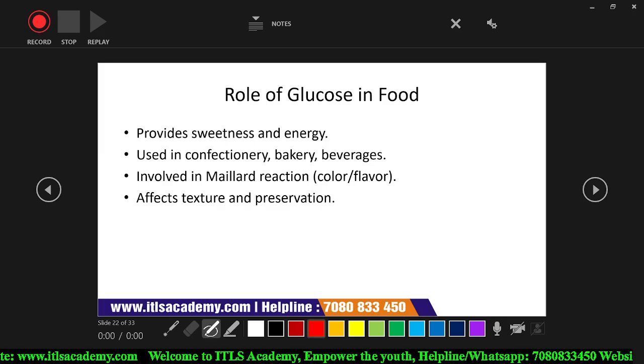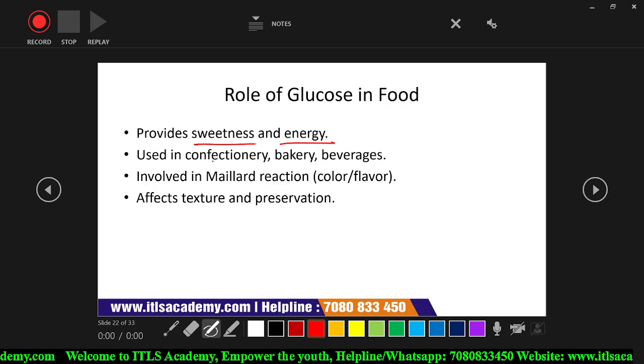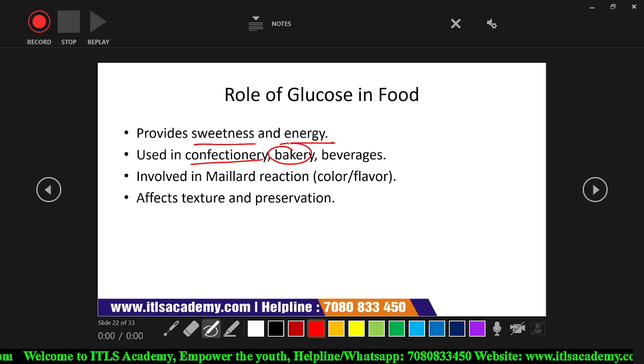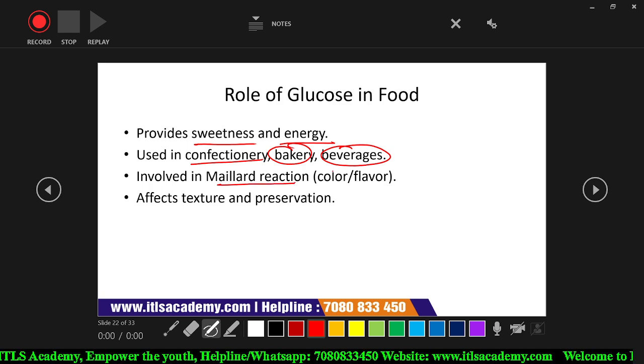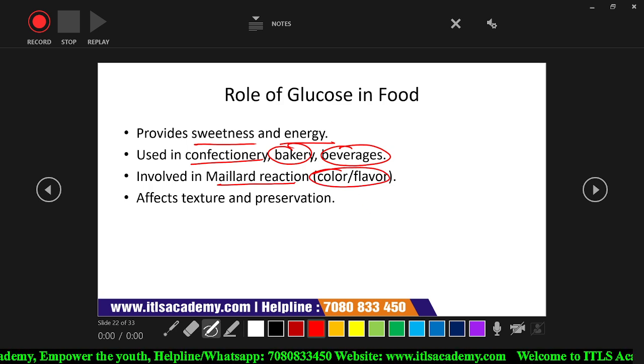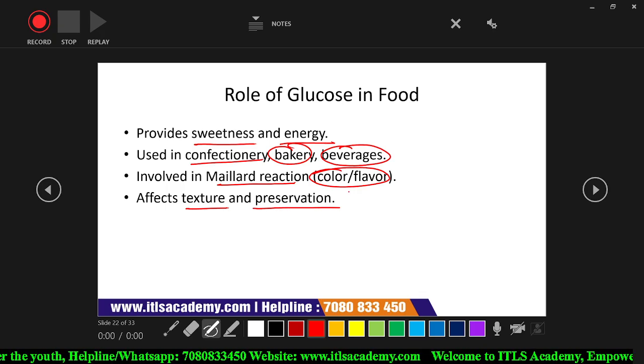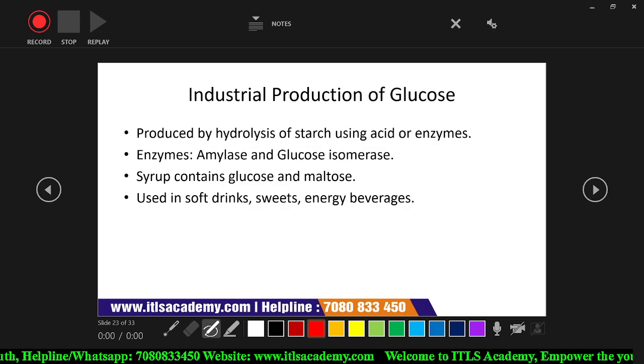Role of glucose in the food industry. It provides sweetness and energy and is used in confectionery, bakery, and beverages. It is also involved in the Maillard reaction, which enhances the color and flavor of the food product and affects the texture and preservation of the food product.